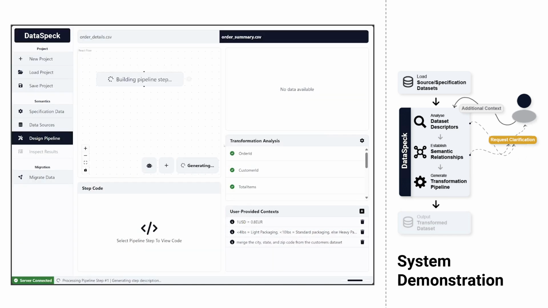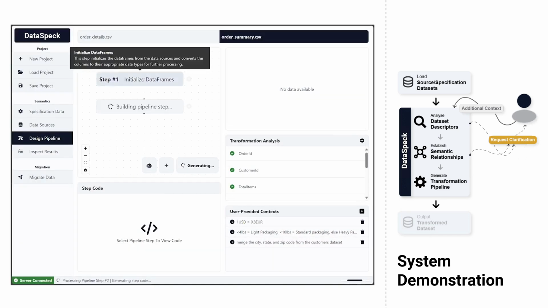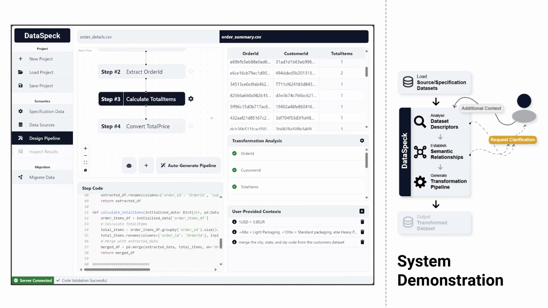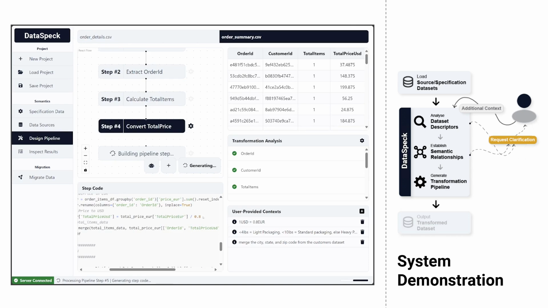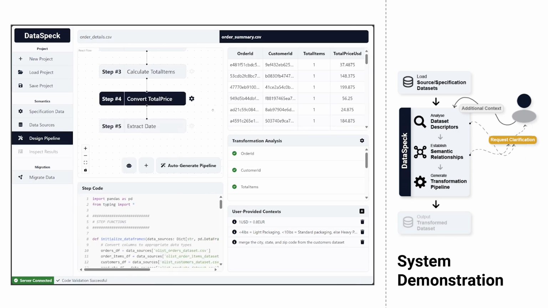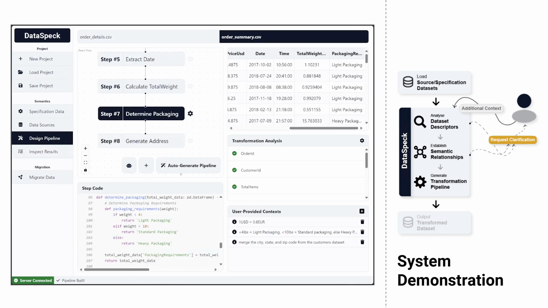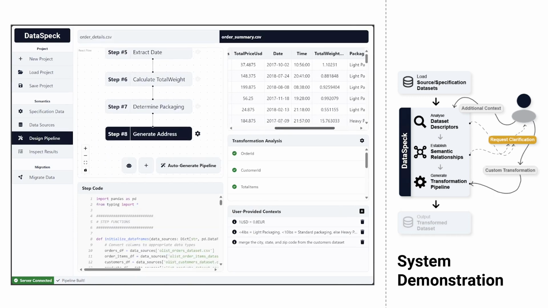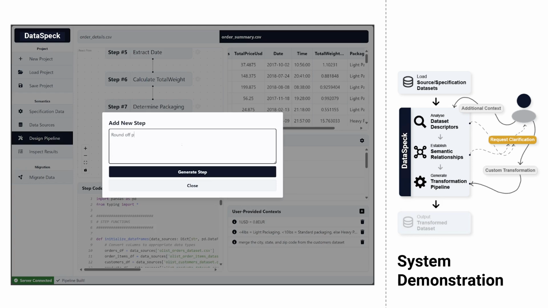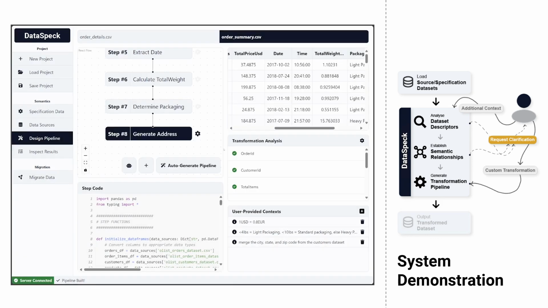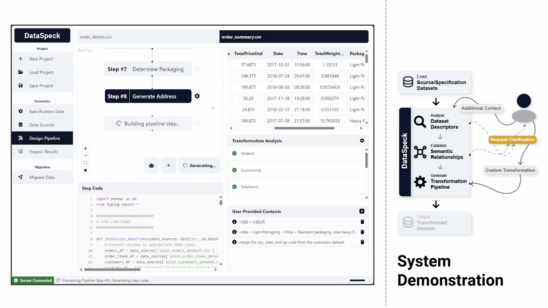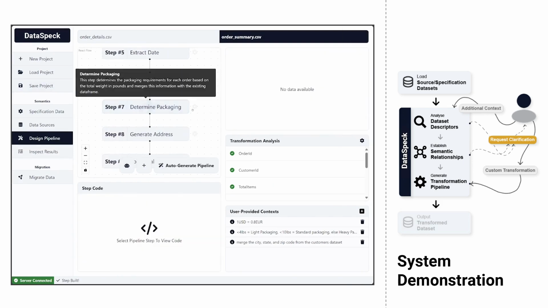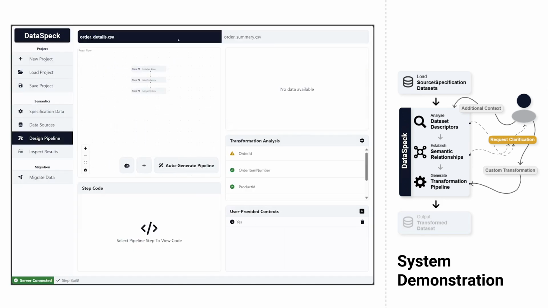Again, after all the issues are addressed, the system starts to autonomously generate all the conversion steps. It can be observed from the code that the system uses the provided exchange rate and binning thresholds. Finally, there can be situations where the user needs to perform custom transformation steps. In this case, the user can simply click on the plus icon and describe the steps in natural language, and this step gets added. Additionally, the user can also modify any intermediate step if needed.